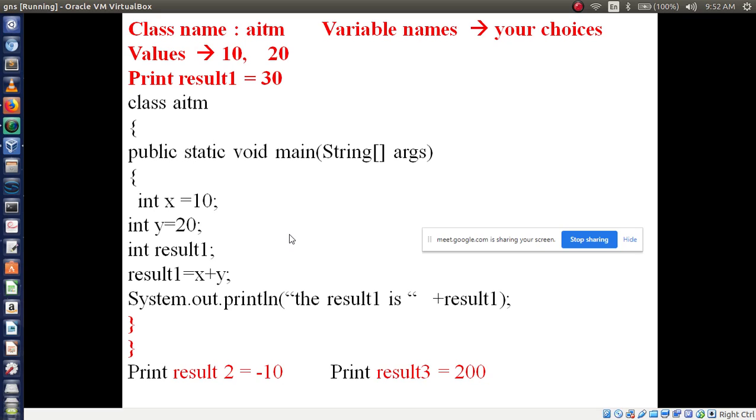Write fast. Within 3 minutes you have to write. You are taking more than 5 minutes.